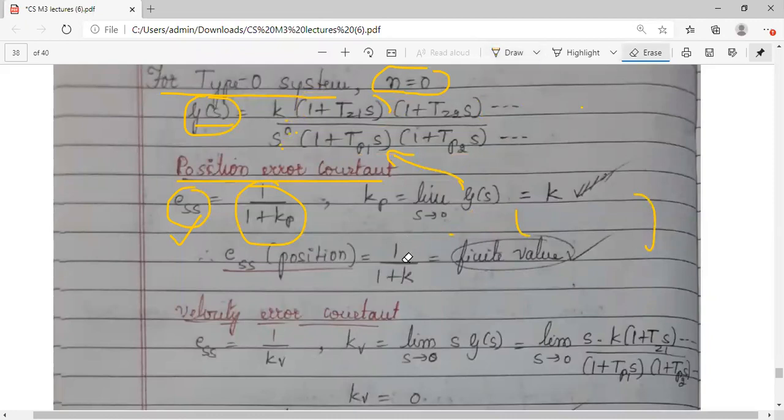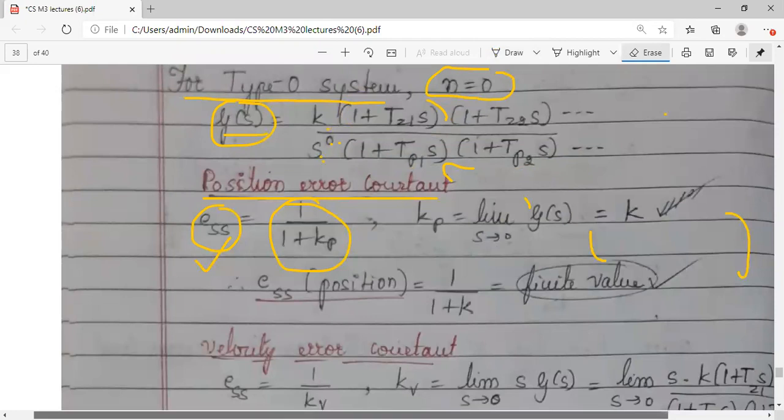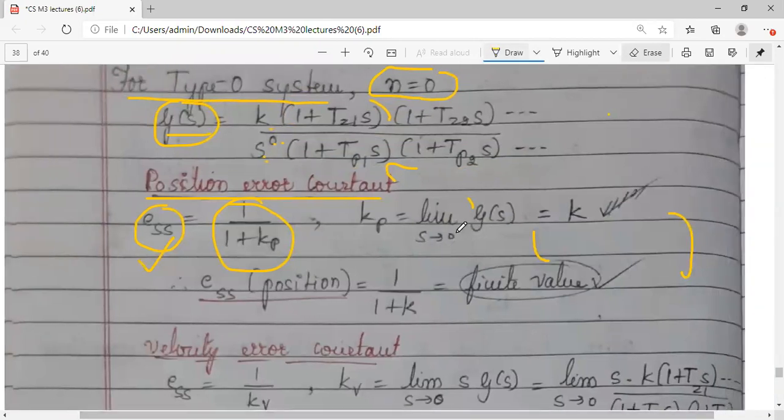Okay, what is the limit? The limit is s tends to 0. So अगर आप g of s ये equation लेते हैं, there is no s power here. So if you apply the limit as s tends to 0, what do you get? यहाँ पर आपको s tends to 0 हो जाएगी, ये सब 0 होंगे, 1 plus 0, 1 plus 0, even in the numerator also 1 plus 0, 1 plus 0.